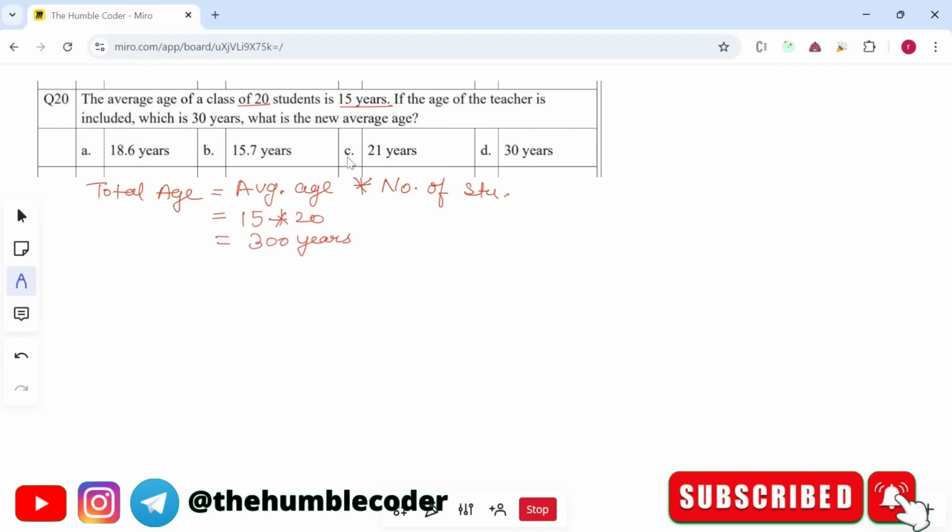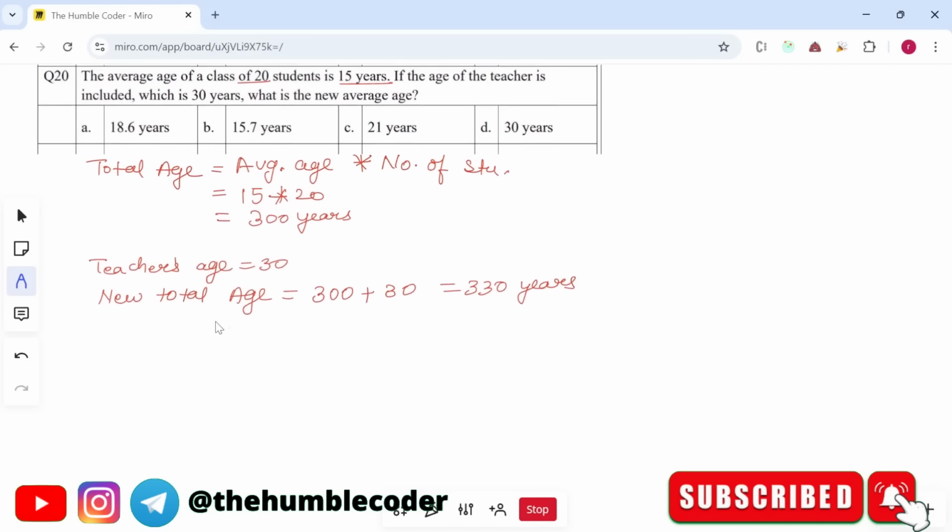One more thing that is given to us is that the age of the teacher is included, which is 30 years. So the teacher's age is 30. The new total age that we will have is, see, our previous total age was 300 years, and to that we will add the age of the teacher, which is 30. So our new total age is 330. Now since we have the new total age, we can find the new average also.